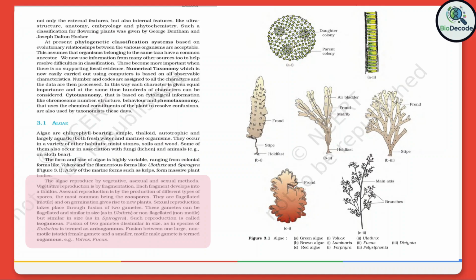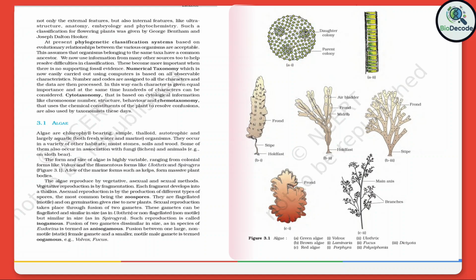Such reproduction is called isogamous. Fusion of two gametes dissimilar in size, as in species of Eudorina, is termed anisogamous. Fusion between one large, non-motile, static female gamete and a smaller, motile male gamete is termed oogamous. For example, Volvox, Fucus. Figure 3.1 shows representative examples of algae, divided into three groups: green algae, brown algae, and